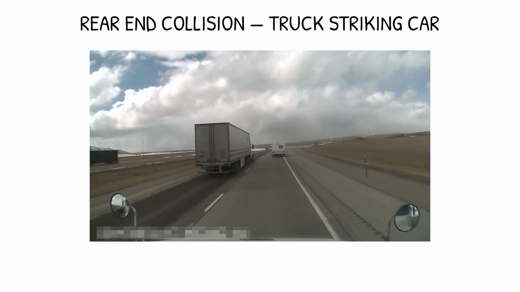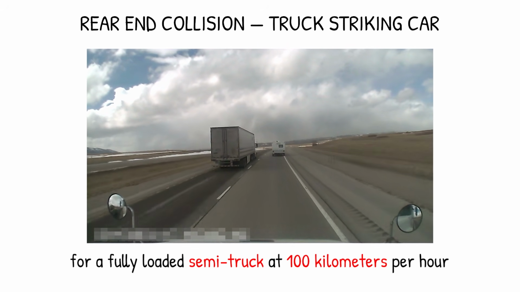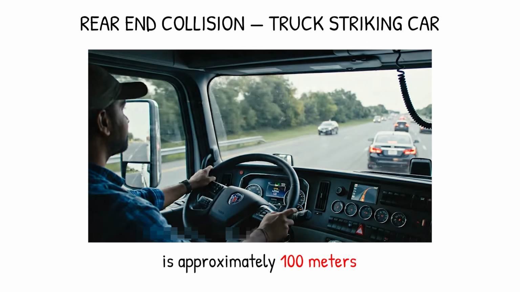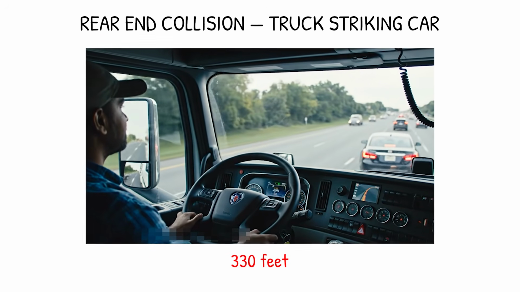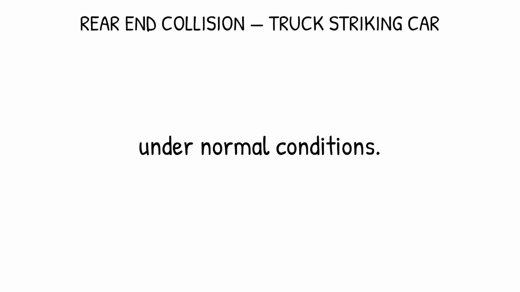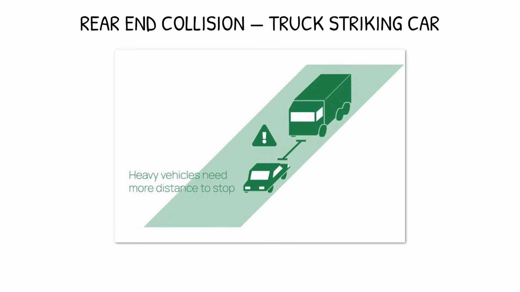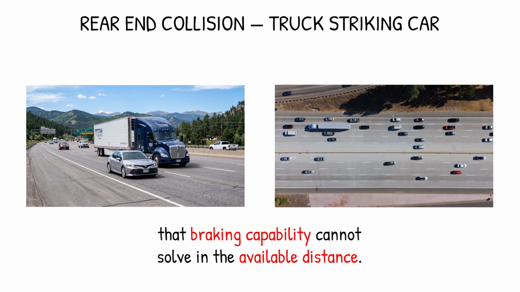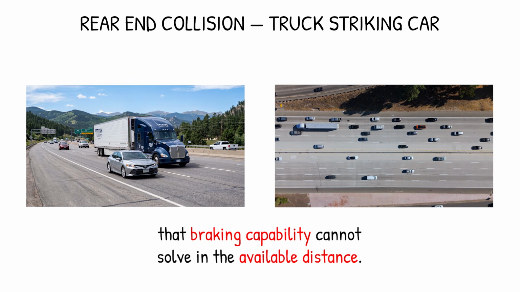The documented stopping distance for a fully loaded semi-truck at 100 kilometers per hour, 62 miles per hour, is approximately 100 meters, 330 feet, under normal conditions. A car that slows or stops suddenly with insufficient gap ahead of a truck creates a physics problem that braking capability cannot solve in the available distance.